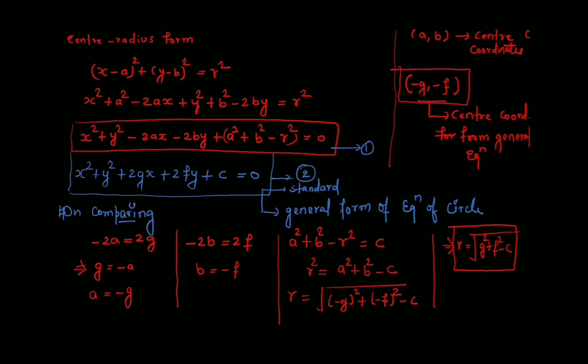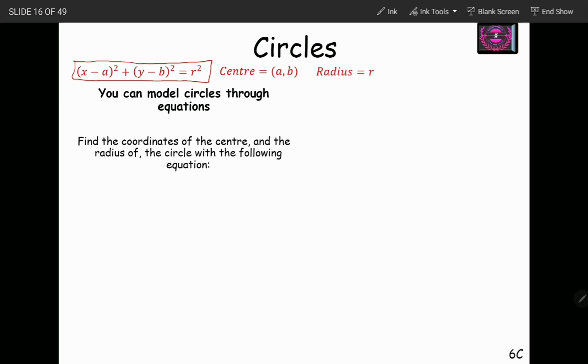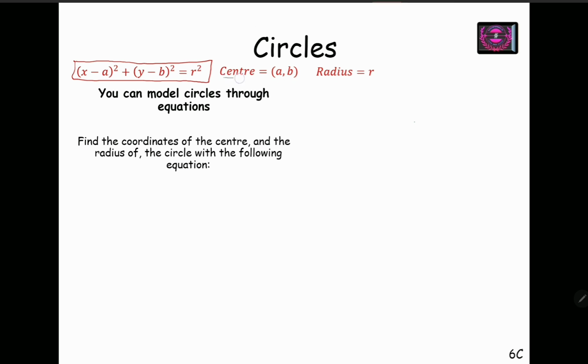So now let us go back to our previous slide. So far we have learned that an equation of the form x minus a whole square plus y minus b whole square equals r square is the equation of a circle where a comma b are center coordinates and radius is r.